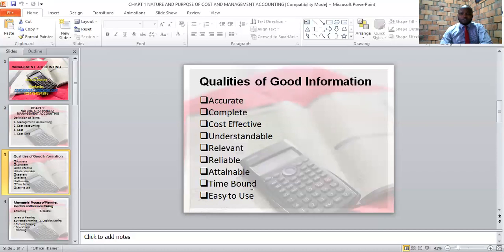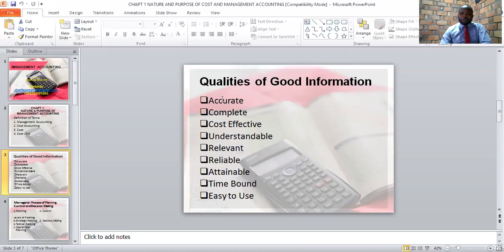When we talk of information being time-bound, the management should be in a position to receive all information they need before a decision is made. If information is provided after a decision is made, in that case we will say that the information is not timely. And finally, the information that the manager receives should be easy to use. Those are some of the qualities of good information.